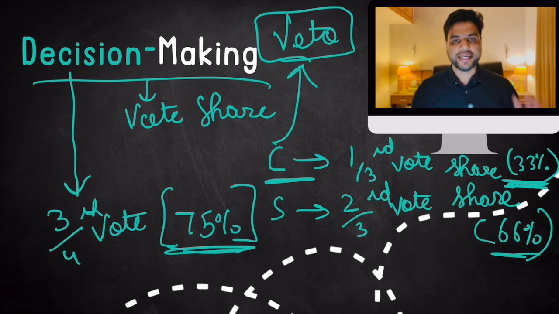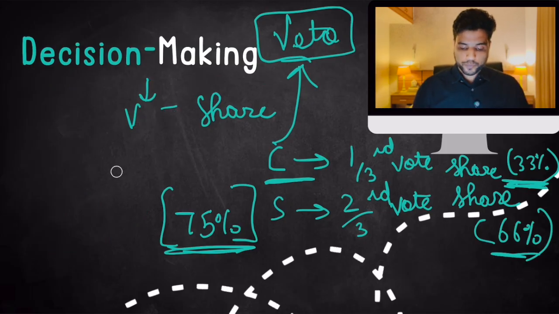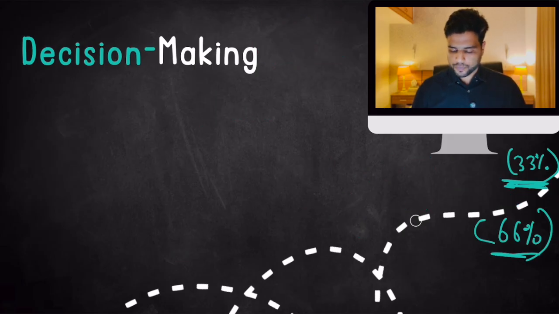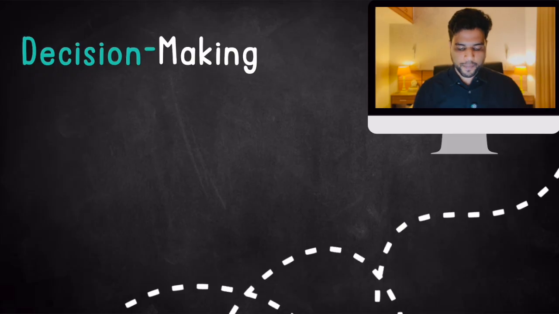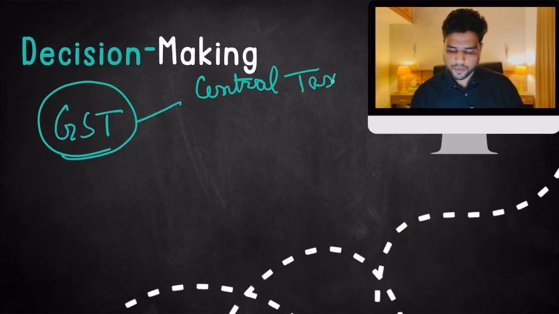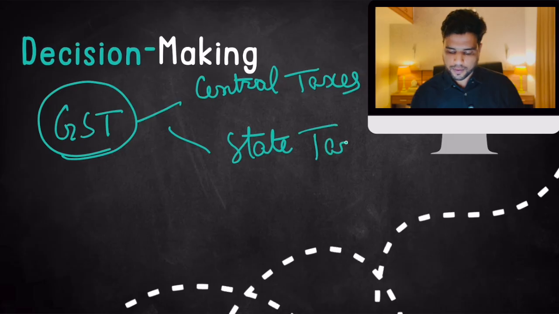Make sense? Okay. Now, one more thing I need to tell you. When GST was brought in 2017, what did GST do? Most indirect taxes, there were some central taxes and some state taxes, they all were subsumed under GST.